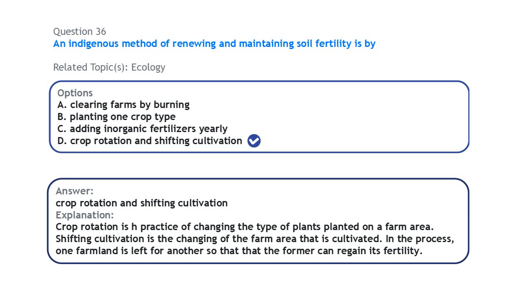Shifting cultivation is where you use a land for a period of time, and then you leave it to recuperate, to regain fertility, before you then use it again for planting. So these are indigenous methods of renewing and maintaining soil fertility: crop rotation and shifting cultivation.